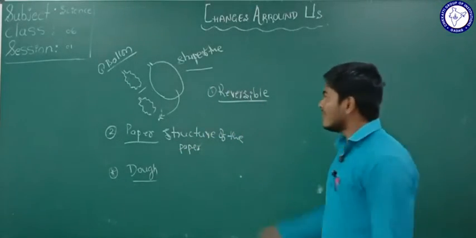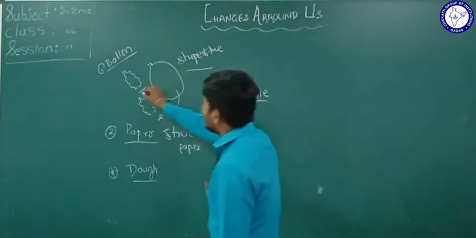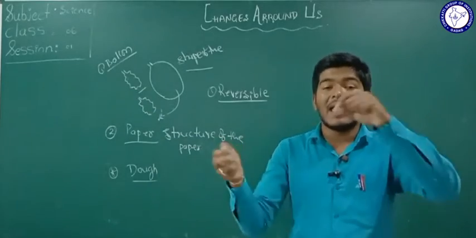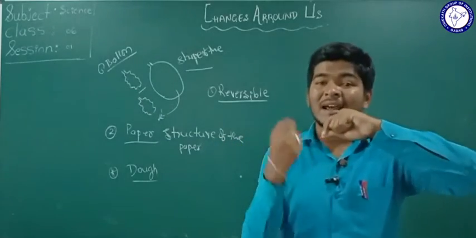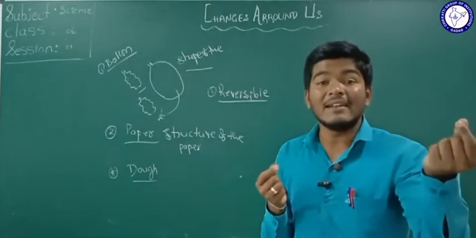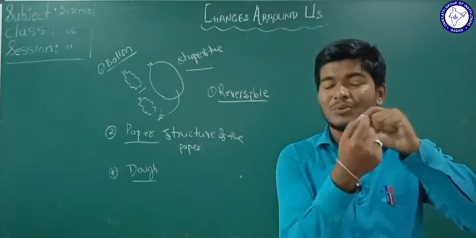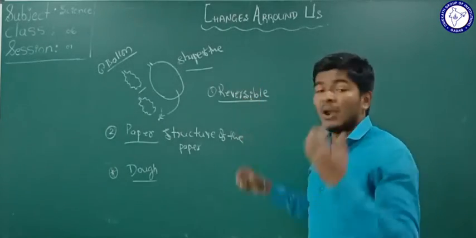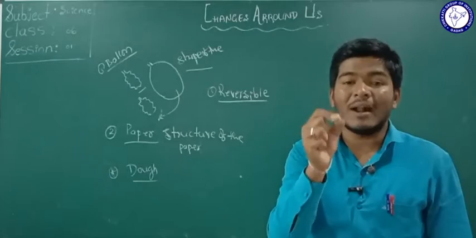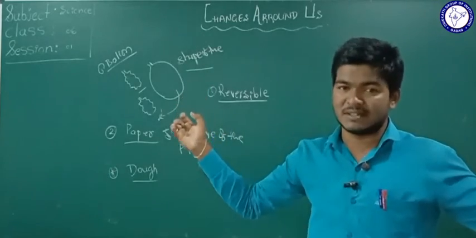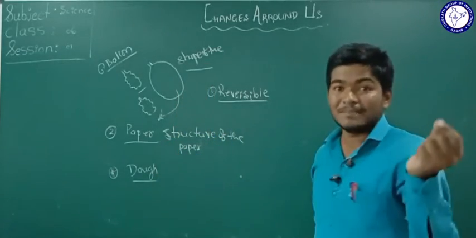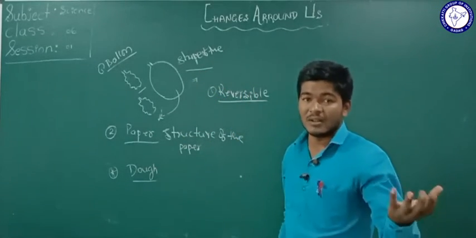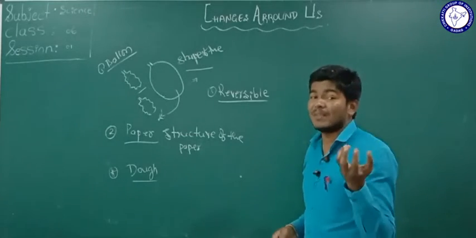And now consider the same examples. Take the same balloon and blow it, tie the mouth of the balloon with a thread, and now prick that blown balloon with the help of a needle. What happens here? The balloon will burst, isn't it? Now what is the shape of the balloon after the bursting?